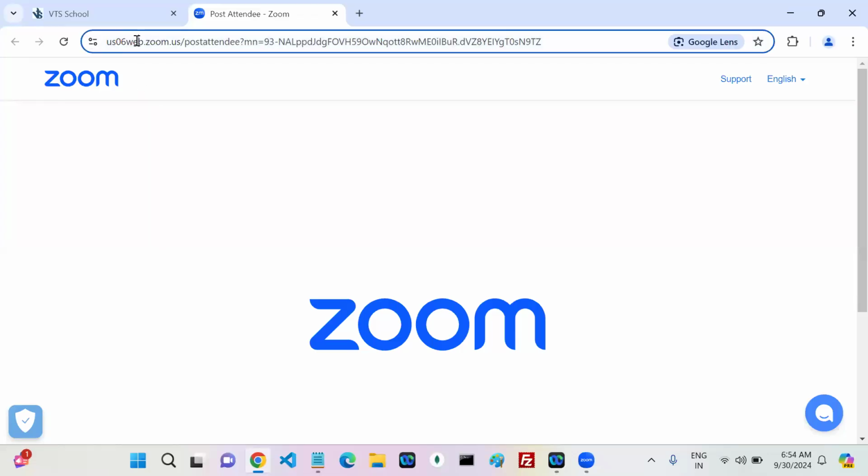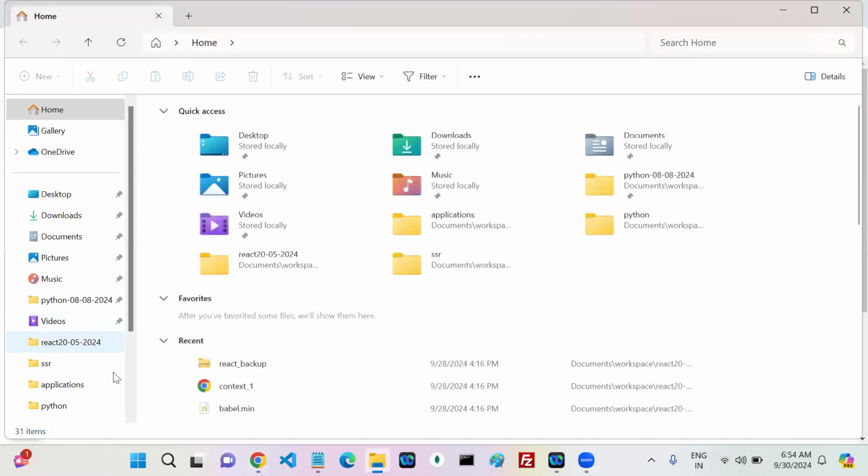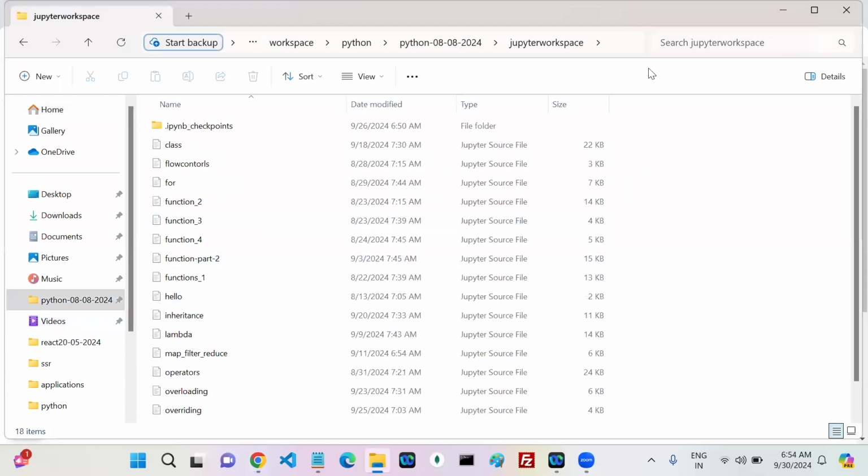Now let's go and open the space folder. Let's go to Jupyter Notebook.